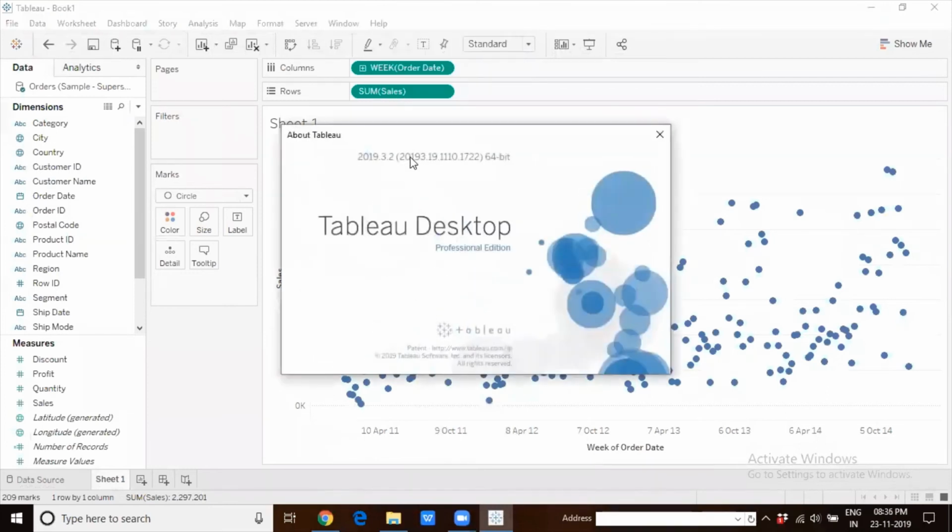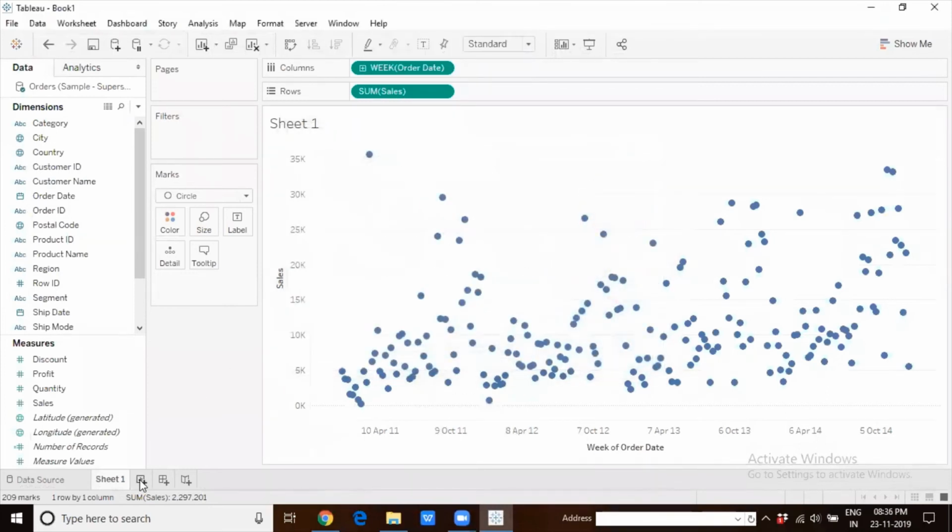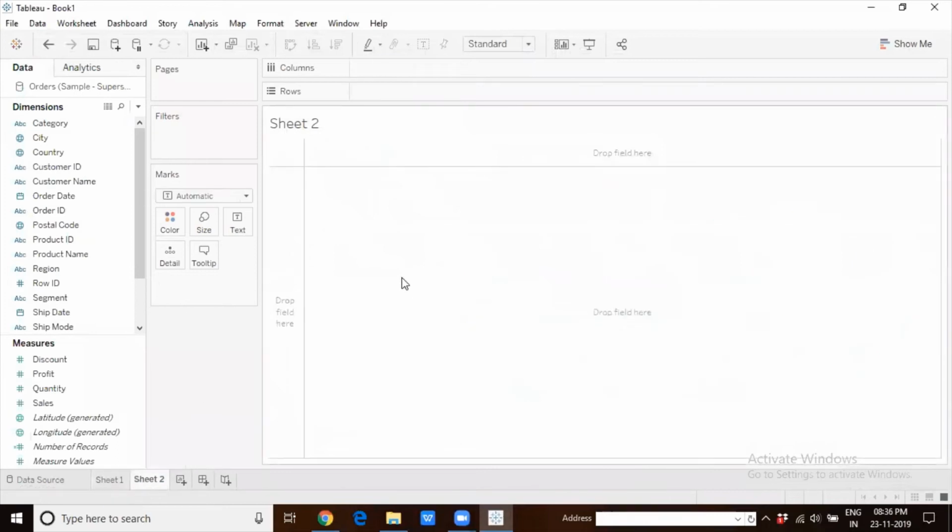So this is Tableau 2019.3.2. All right, with respect to parameter actions. Now we know the purpose of using parameters. We know that parameters are basically variables, right? They are just variables which replace constant values, be it in calculated fields, be it in filters, or while creating a set, or when you are using reference lines. So wherever you get an option to enter a constant value with a drop down icon on it, then definitely you will find an option to create a parameter there.